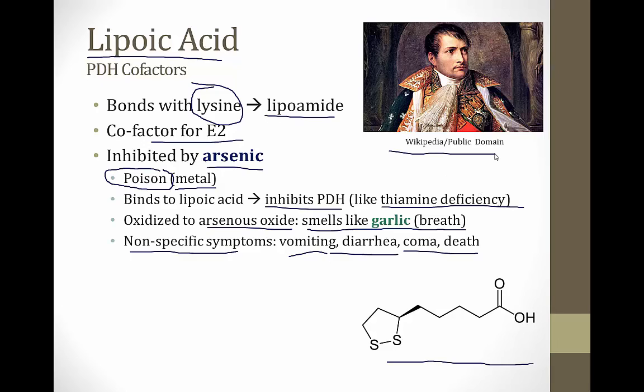You may know he was the Emperor of France, and there is a theory that he was poisoned by arsenic. Arsenic is toxic to microorganisms, so it slows down the breakdown of tissue, and when they exhumed Napoleon's body, it was relatively preserved, so some people believe he may have been poisoned by arsenic. In addition, there have been some findings of arsenic in his hair follicles. But whether that's true or not, I always remember Napoleon as an example of how arsenic is toxic to the body, and you can remember that it's toxic through binding to lipoic acid.